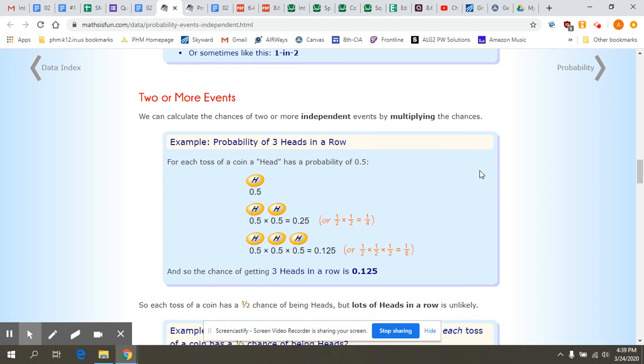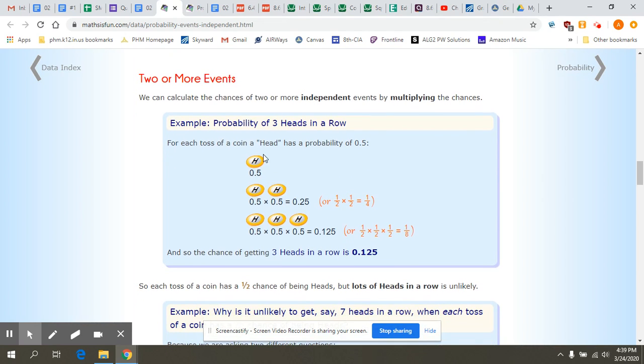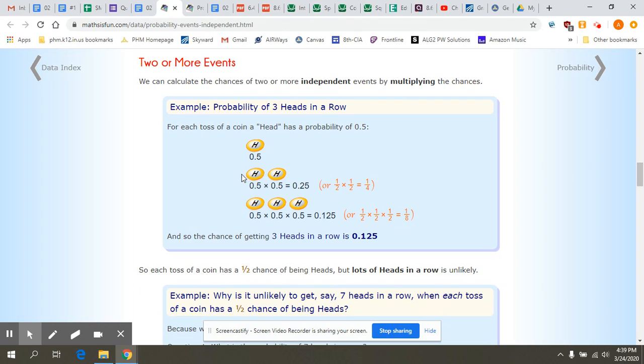What we want to talk about today is what happens when there's 2 or more events. So we can calculate the chances of 2 or more independent events by multiplying the chances together. So for each toss of a coin, a head has the probability of 1/2. So if you toss the coin once, you have a 1/2 probability of getting a head. If you're tossing a coin twice, you have a 25% chance of getting heads twice.